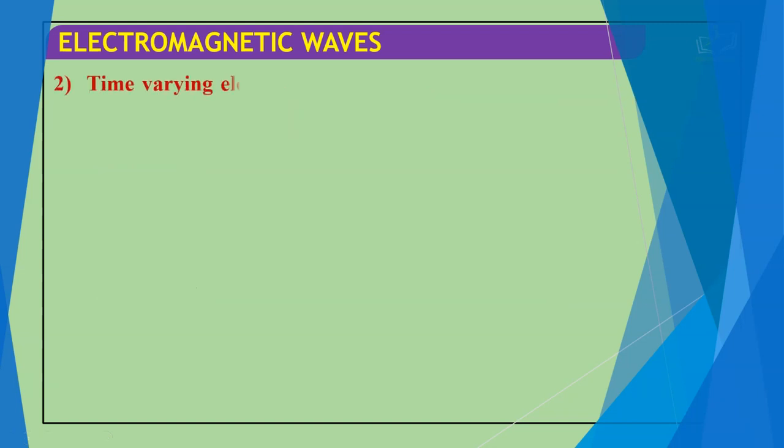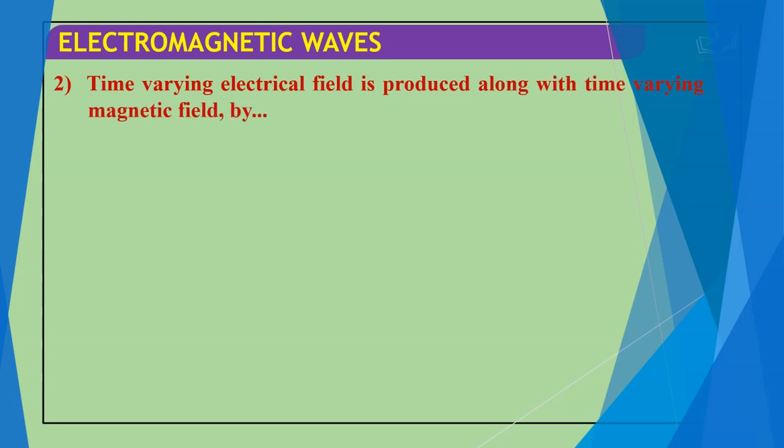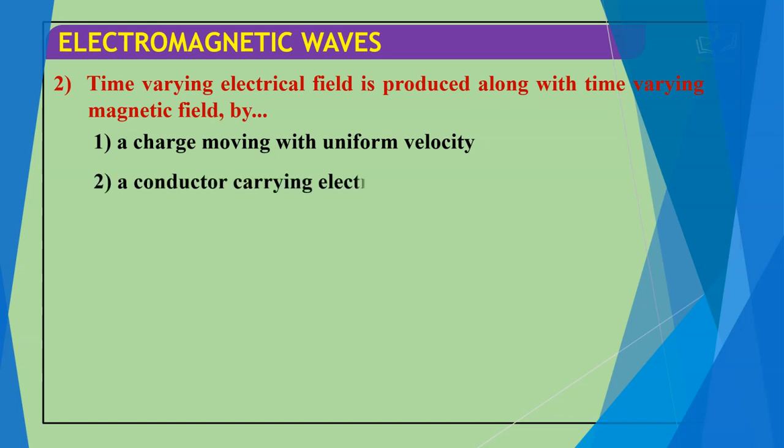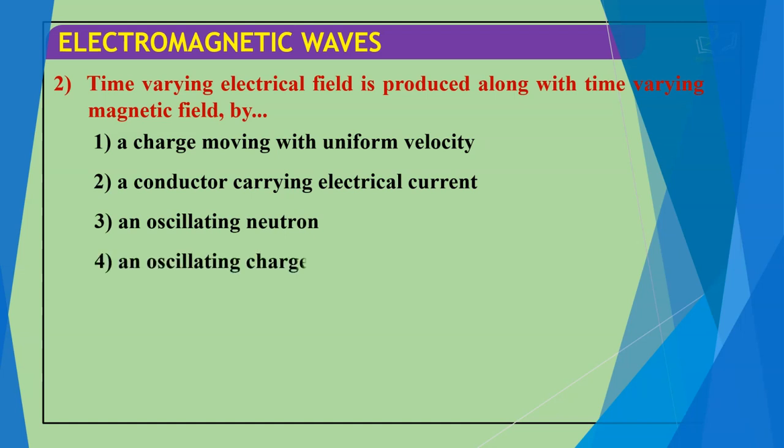Next question we have. A time-varying electric field is produced along with a time-varying magnetic field by a charge moving with uniform velocity, a conductor carrying electric current, an oscillating neutron, or an oscillating charge. The correct answer for this question is an oscillating charge.